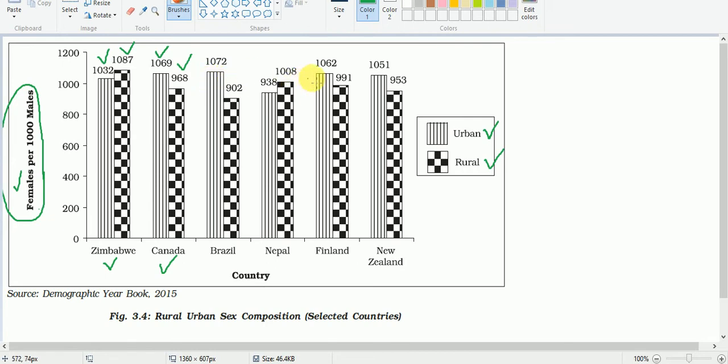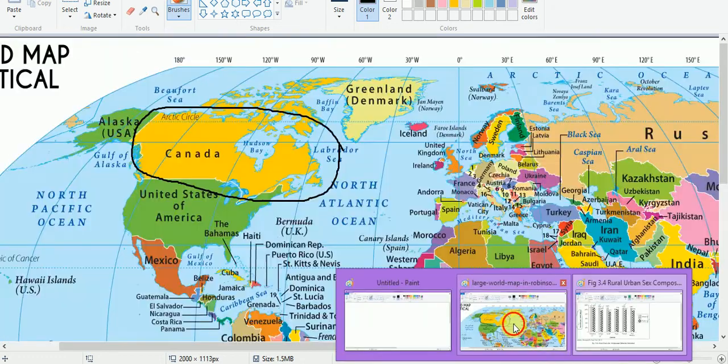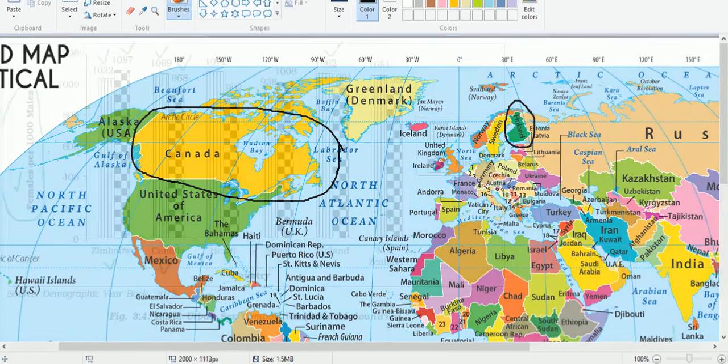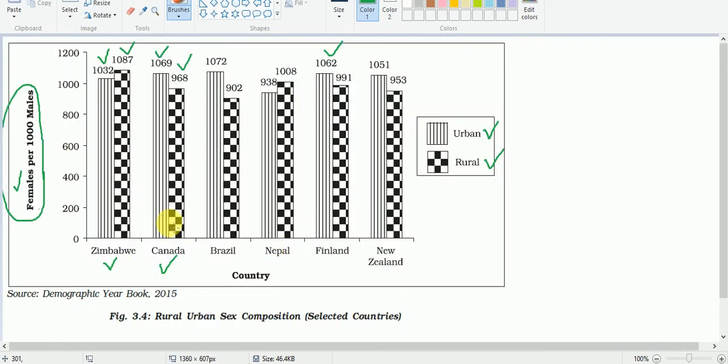And likewise, in countries like Finland also the same is the case. Finland, you know, is here. In this Western European country also we have the same pattern as Canada, more females in the urban areas, fewer females in rural areas. Likewise in New Zealand also, here.